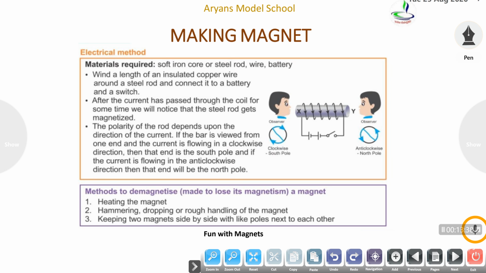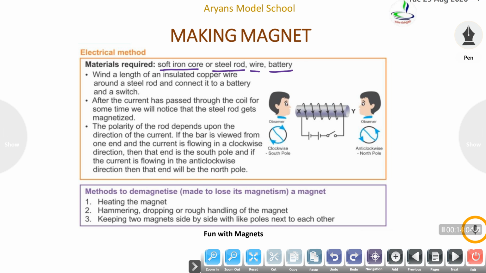What is the third method? The third method is the electrical method, and for this method we require a soft iron core or steel rod, wire and a battery. Three things we require. Now what we will have to do, this is a length of insulated copper wire.